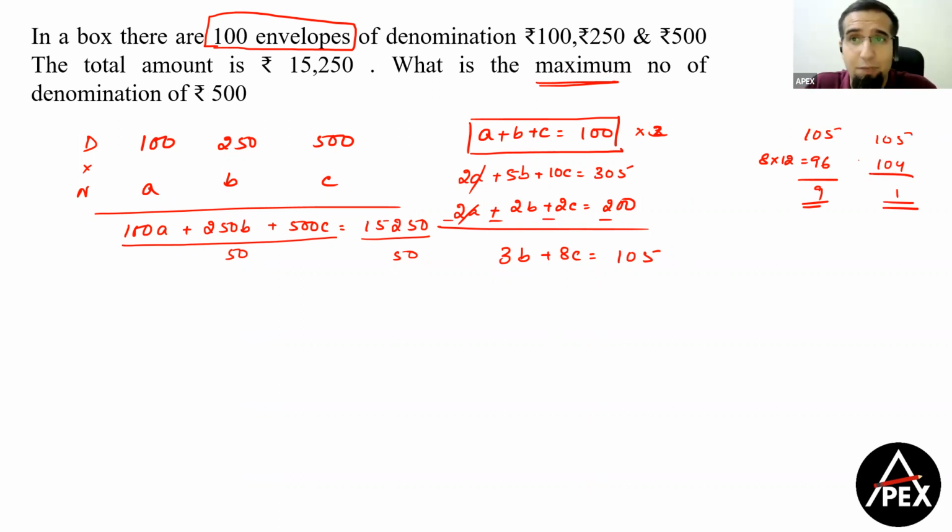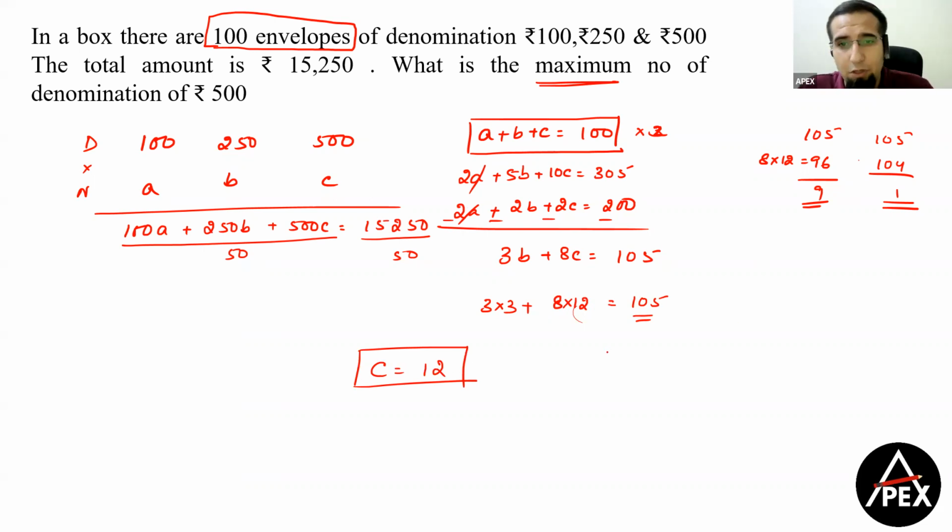3B can't be equal to 1 because B will be in fractions. So therefore, I will use 8 into 12, which is 96. Then I get 3 into 3, that is 9, which is equal to 105. Okay, guys. तो हमको क्या मिलेगा finally यहाँ पे? The maximum value of C that I get is equal to 12. So according to me, this is what should be the answer of this question.